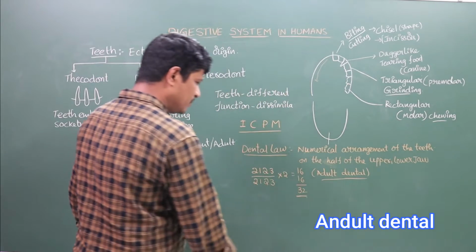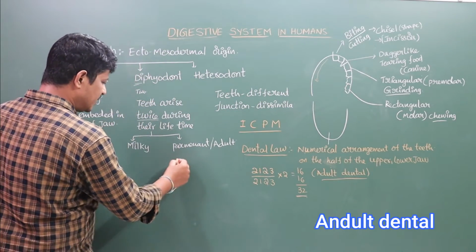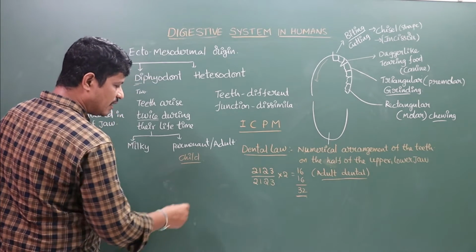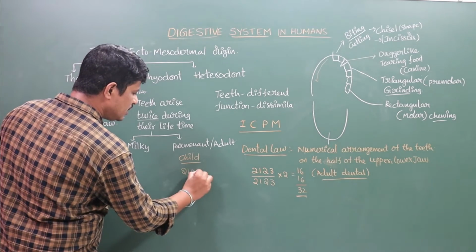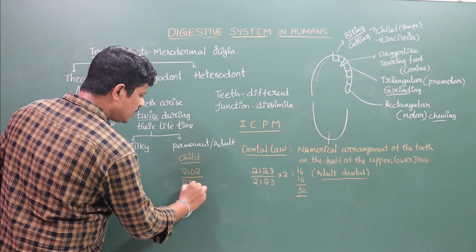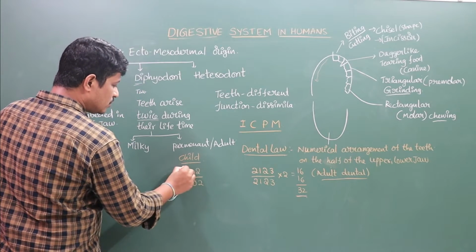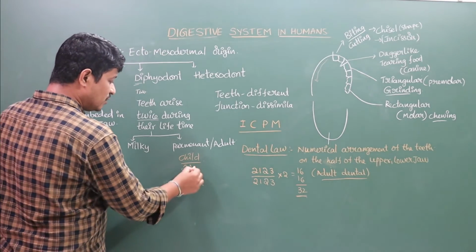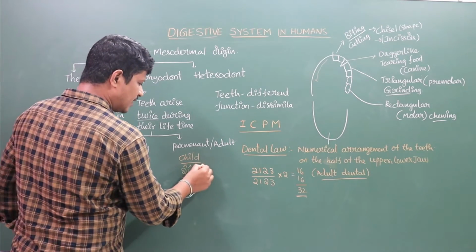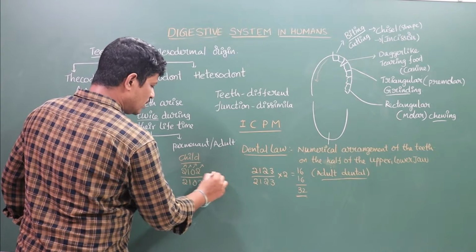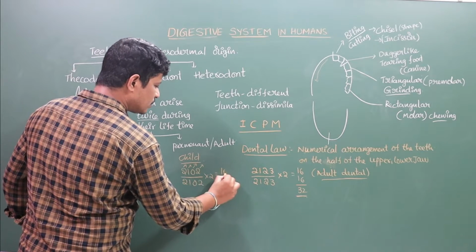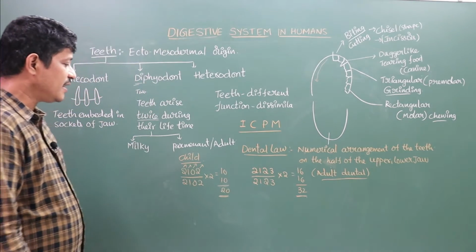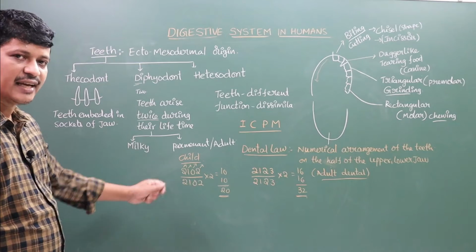Whereas in the child dental formula, it is 2102 by 2102. 2 represents incisors, 1 represents canines, 0 premolars and 2 molars, into 2. Total number 3 plus 2, 5, 10 plus 10, 20. This is the dental law of the child.